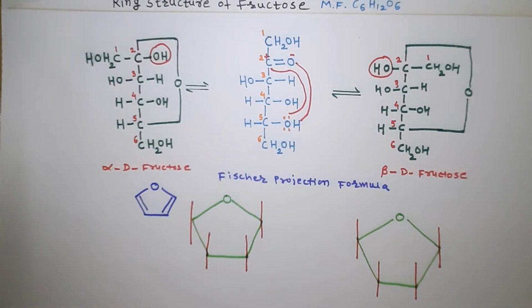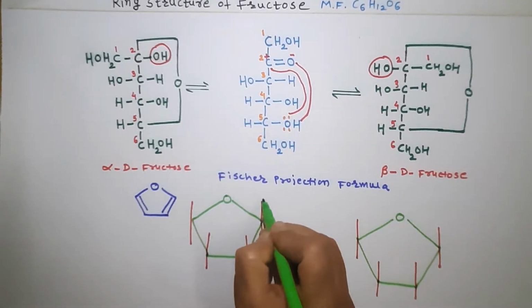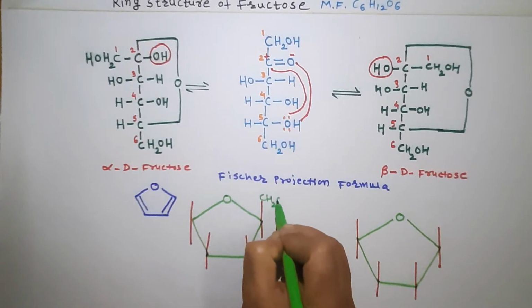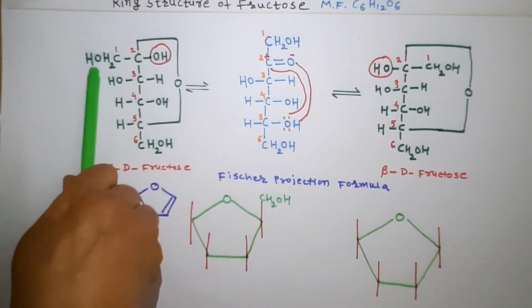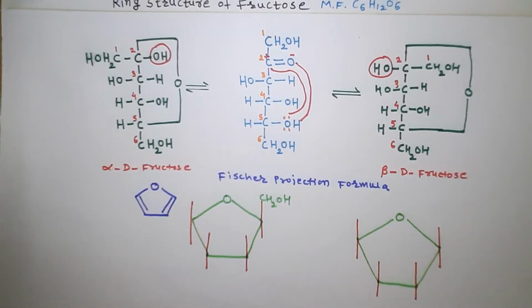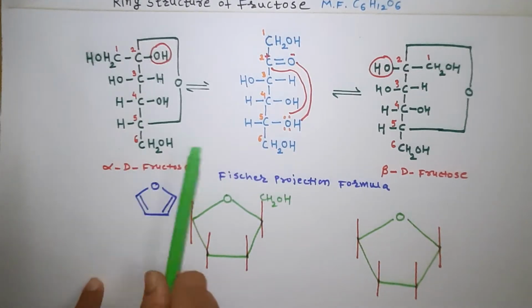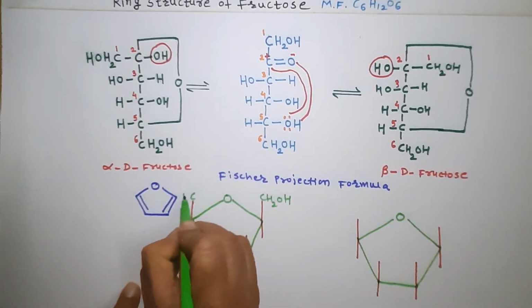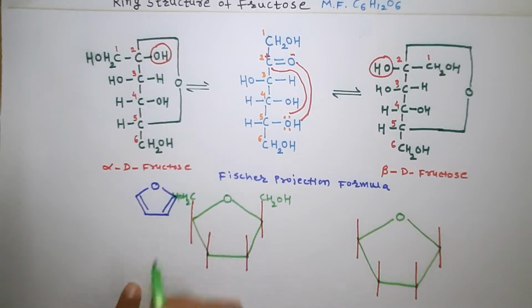Now see, for the alpha D fructose, what you get here is the structure for alpha D fructofuranose. See, this is the carbon number 1, which is CH2OH. Remember, this is the carbon number 1 CH2OH. The last one is also CH2OH, the 6th carbon atom.